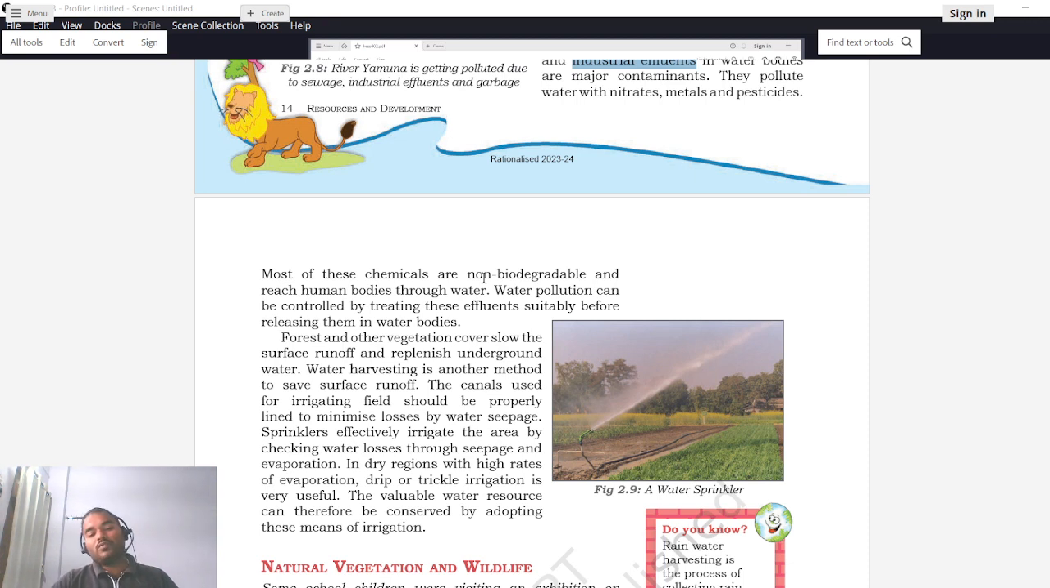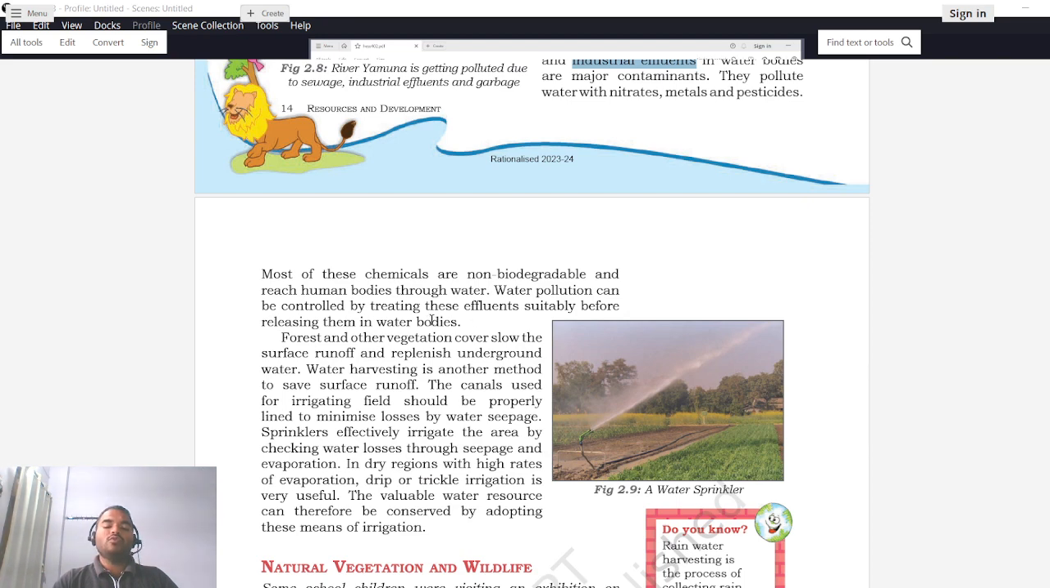And if you consume at a very high rate, these chemicals will start depositing in your bodies, right? So these chemicals are very bad for human health as well. So water pollution can be controlled by treating these effluents suitably before releasing them in water bodies.